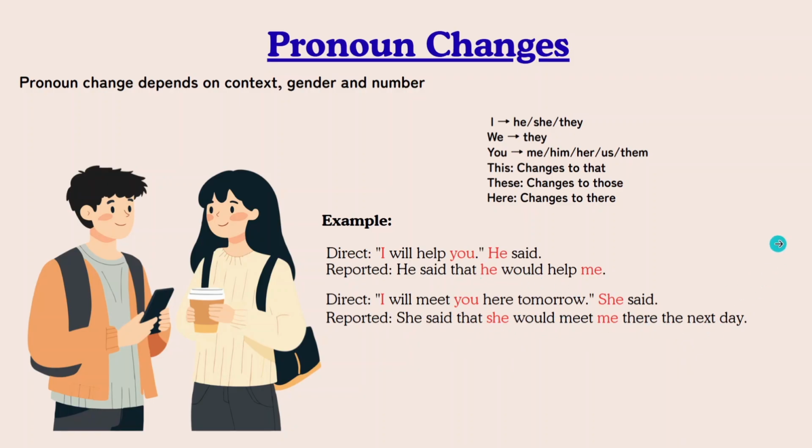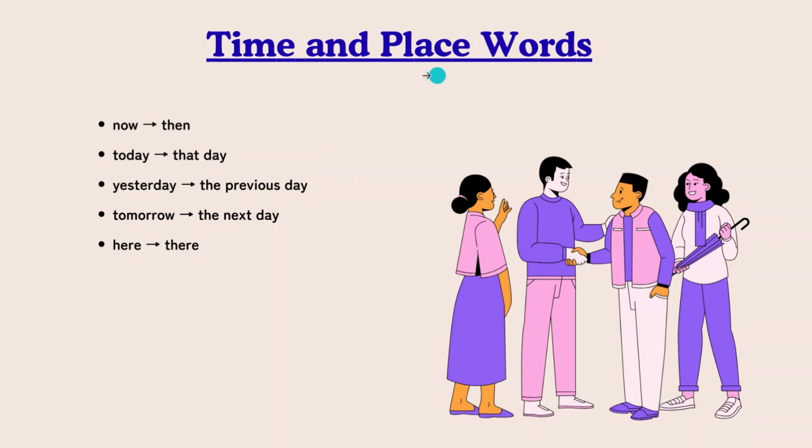Okay, along with that, we also have time and place words change. The word now in the direct speech should be changed to then. Today, that day. Yesterday, the previous day or the day before. Tomorrow, the next day. And here to there. So this is a place expression, right?